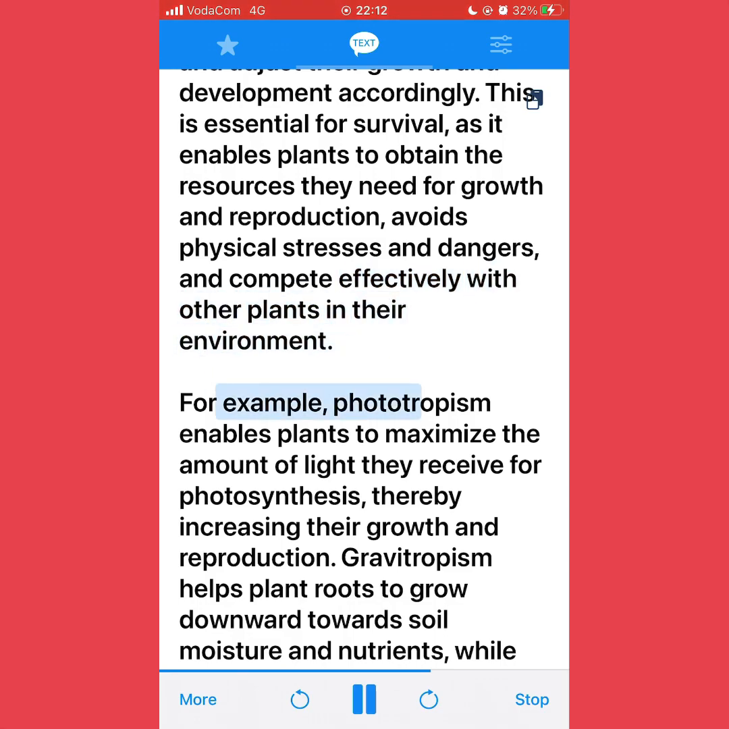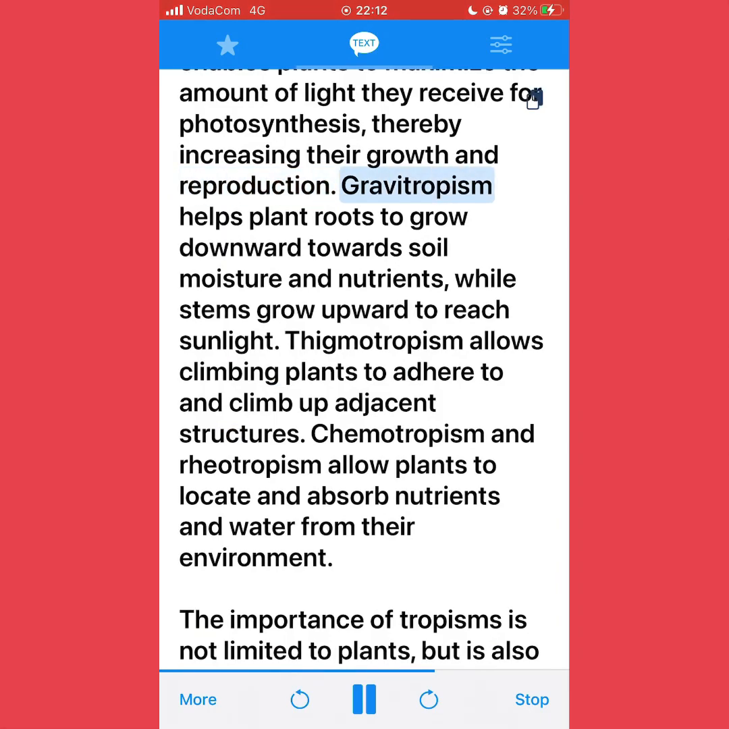For example, phototropism enables plants to maximize the amount of light they receive for photosynthesis, thereby increasing their growth and reproduction. Gravitropism helps plant roots to grow downward towards soil moisture and nutrients, while stems grow upward to reach sunlight. Thigmotropism allows climbing plants to adhere to and climb up adjacent structures. Chemotropism and rheotropism allow plants to locate and absorb nutrients and water from their environment.